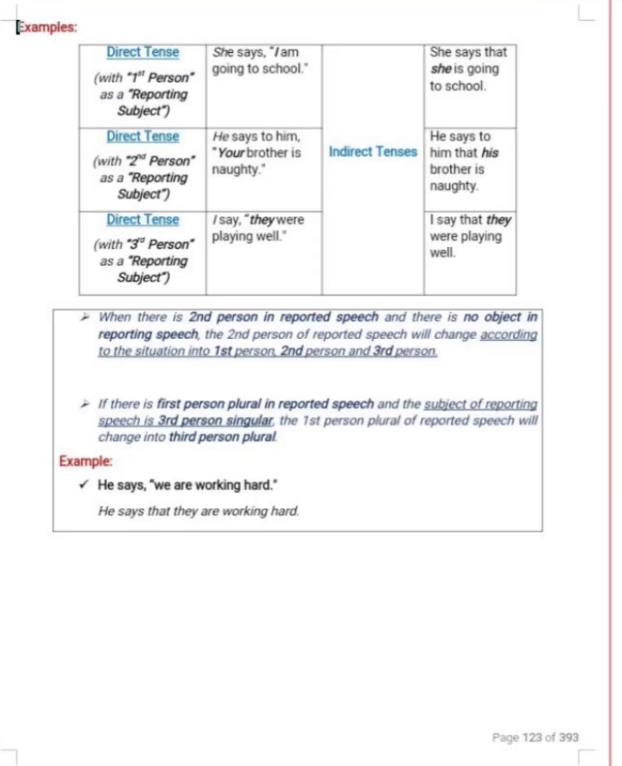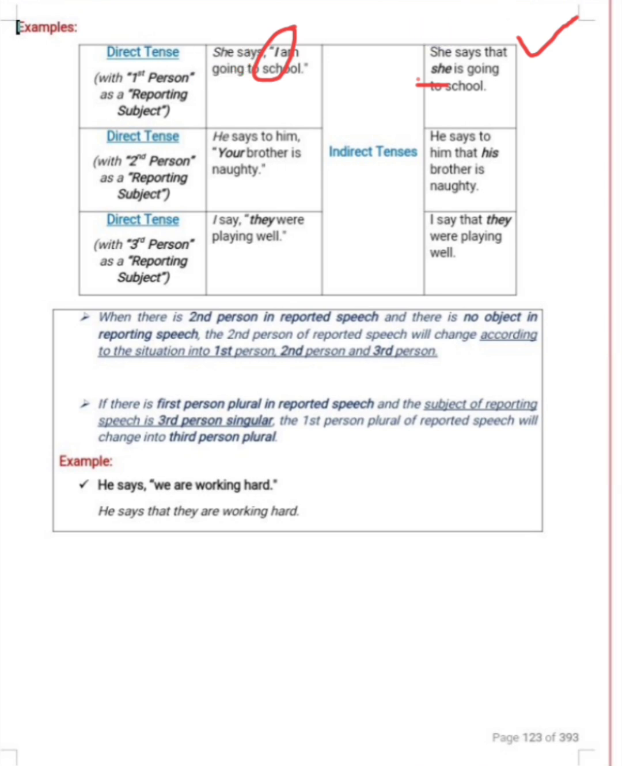Now see, we have some examples over here. This is of first person. She says, "I am going to school." Now what is I? It is first person. I and we, both are first person. So first person changes according to the subject. What is the subject of reporting speech? She. So how do we change it? Over here you can see, she says that she is going to school. Now I have changed I to she. Why? Because in reporting speech our subject is she, so it changes according to the subject of reporting speech.